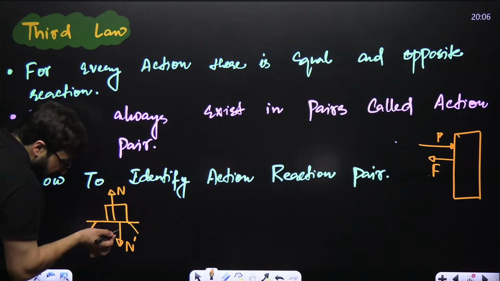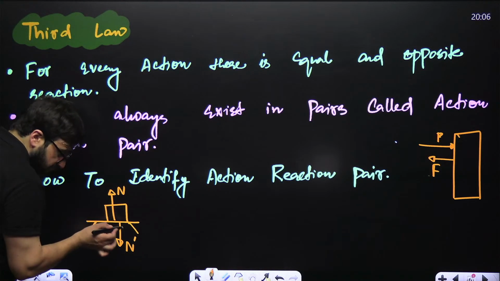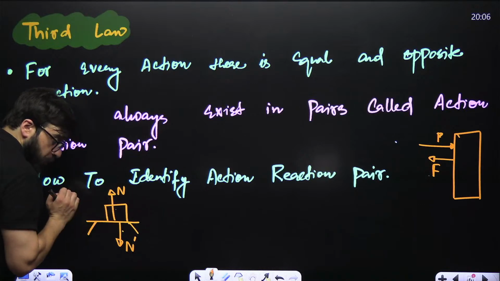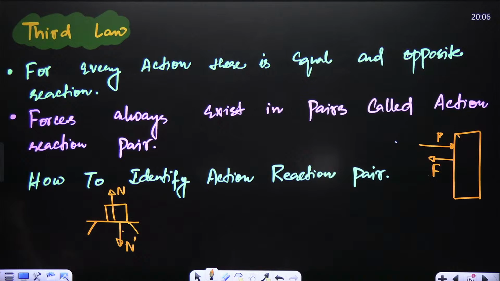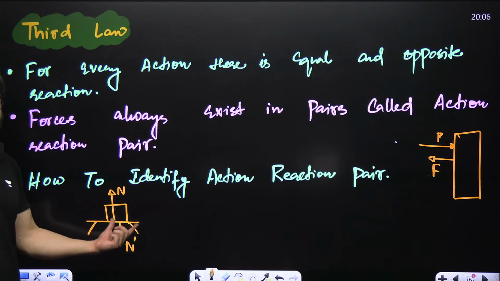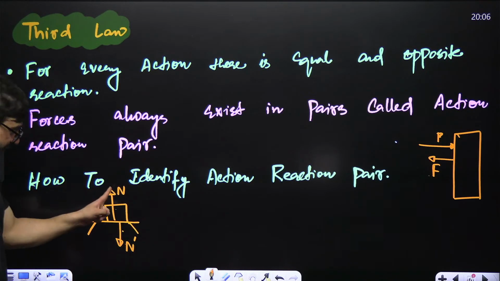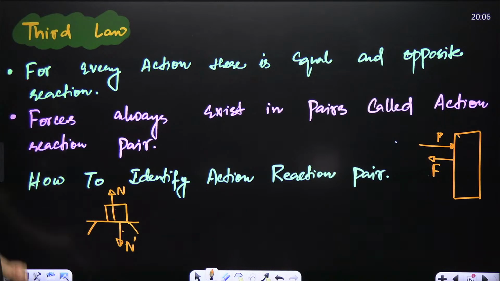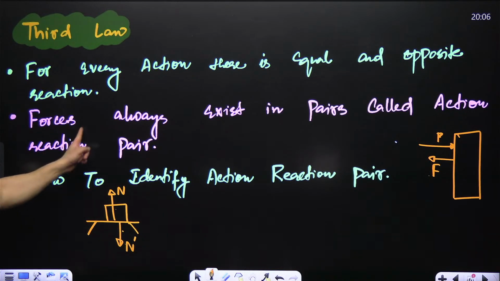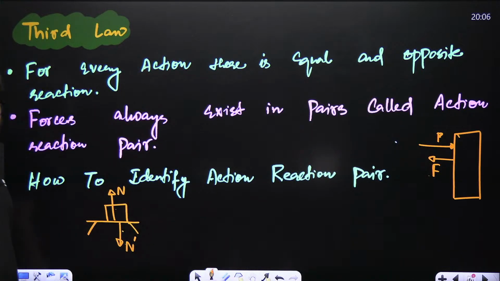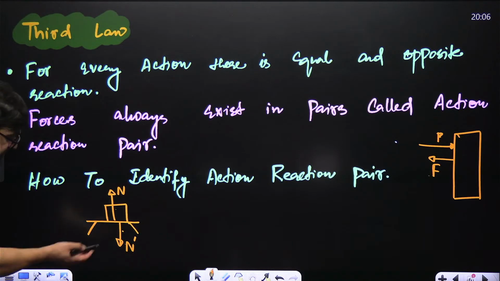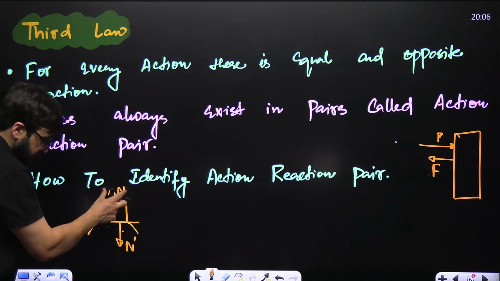So if the table is applying a force on the block, the block is also applying a force on the table. So this is N and N dash. That's what we call the equal and opposite reaction. They are equal, they are opposite in direction. So forces always exist in pairs. So they are in pairs. If this is normal, this is normal.